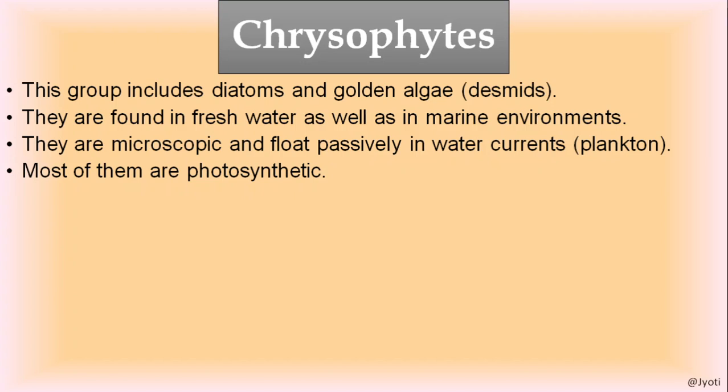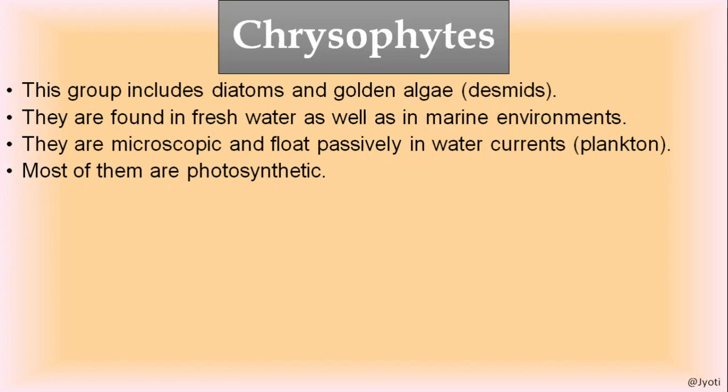This is very, very important. Please note down the type of organisms included under each group of the Protista. The chrysophytes include the diatoms and golden algae, which are commonly known as diatoms, and they are found both in freshwater as well as marine water.